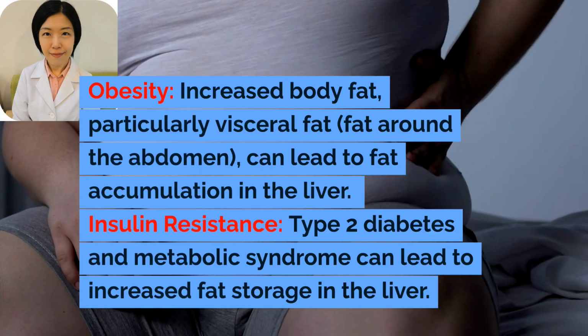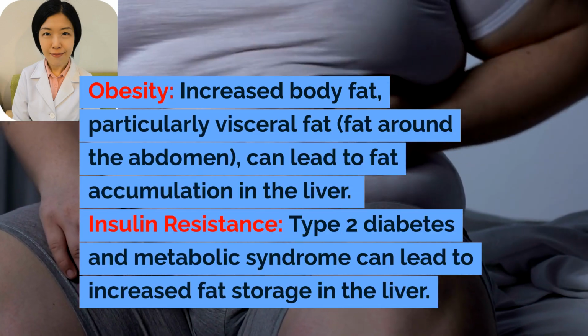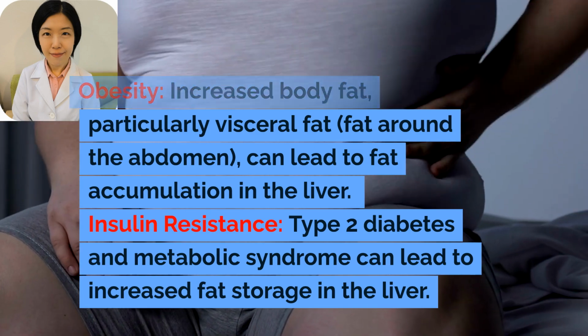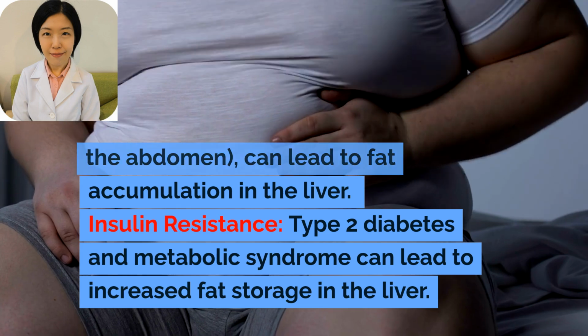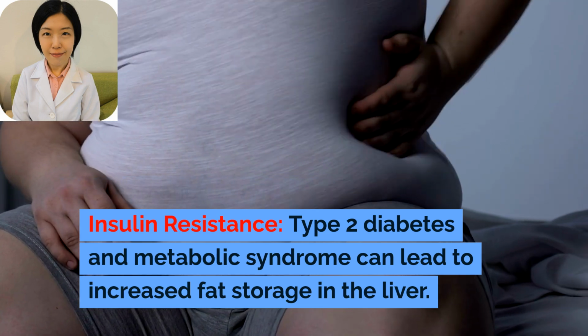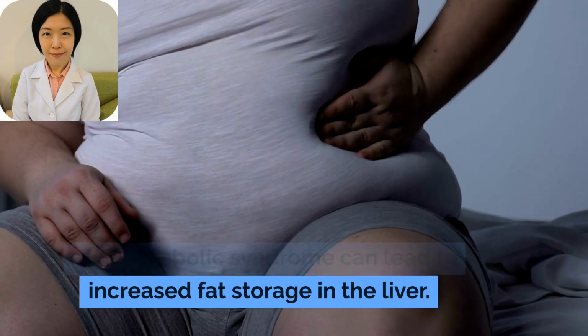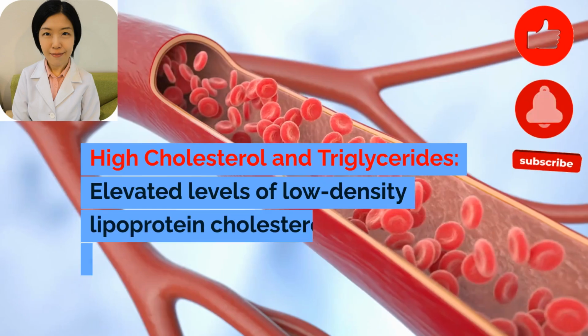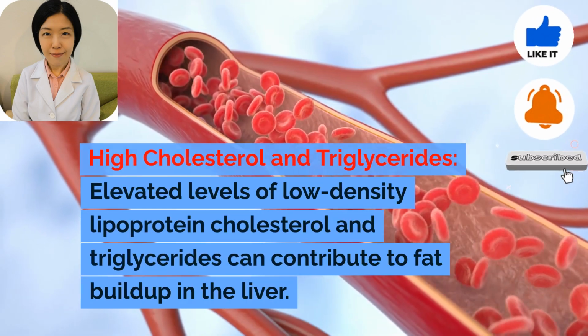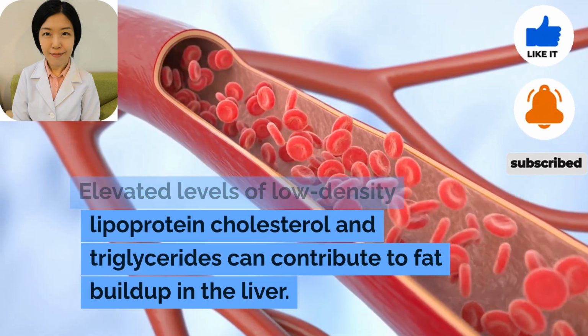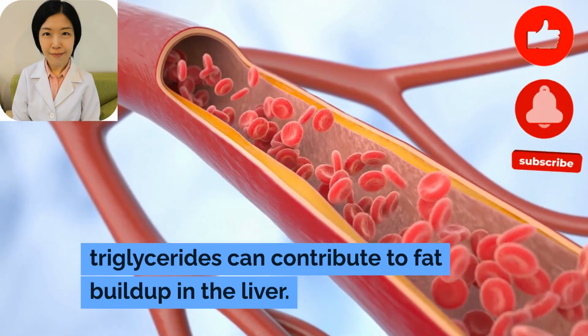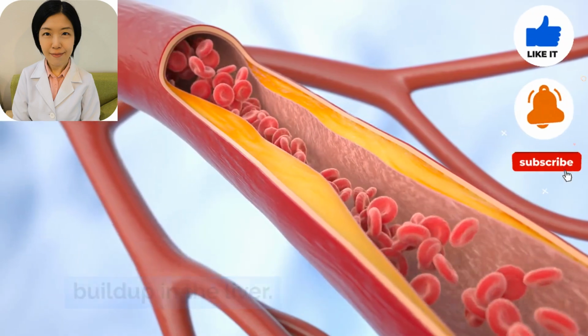Obesity. Increased body fat, particularly visceral fat, fat around the abdomen, can lead to fat accumulation in the liver. Insulin resistance. Type 2 diabetes and metabolic syndrome can lead to increased fat storage in the liver. High cholesterol and triglycerides. Elevated levels of low-density lipoprotein cholesterol and triglycerides can contribute to fat buildup in the liver.